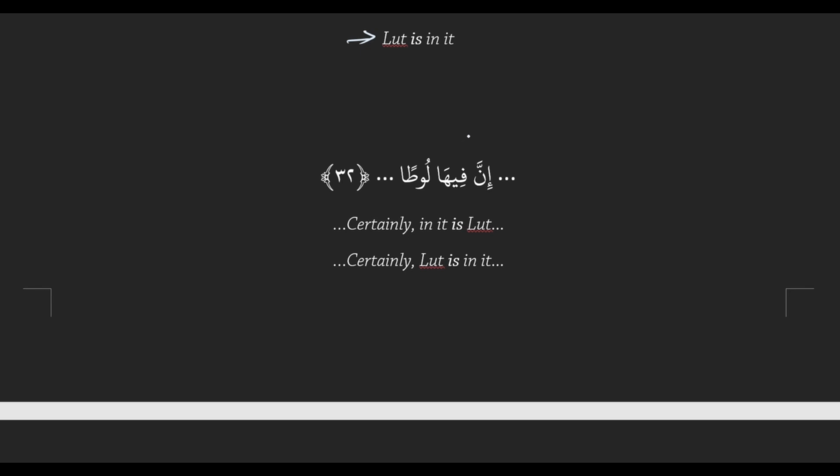Fi and ha are related because it's TLDR and its noun. And ha and lutan are not related because it's 2 specific nouns. So we have 2 breaks here. What do you notice about the translation? When I added the certainly, did anything about the structure change? No, we just added the certainly. And we have in it is Lut, or Lut is in it. So our is going between what 2 words? Fiha and lutan.